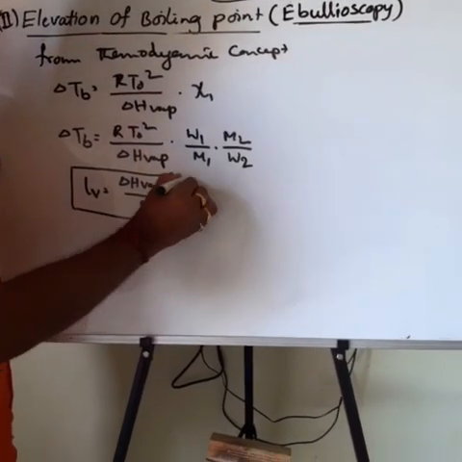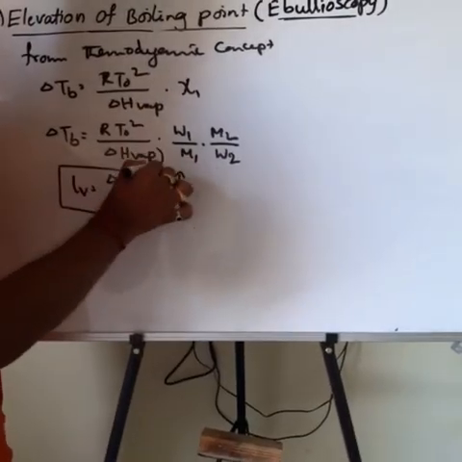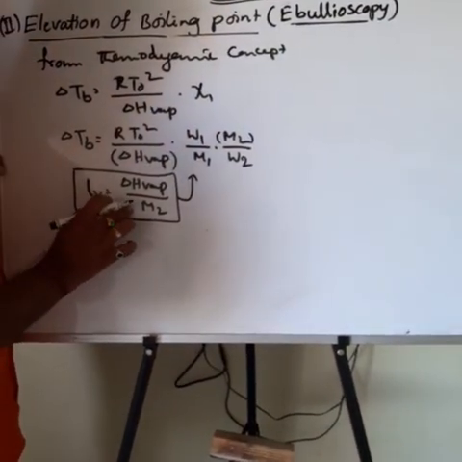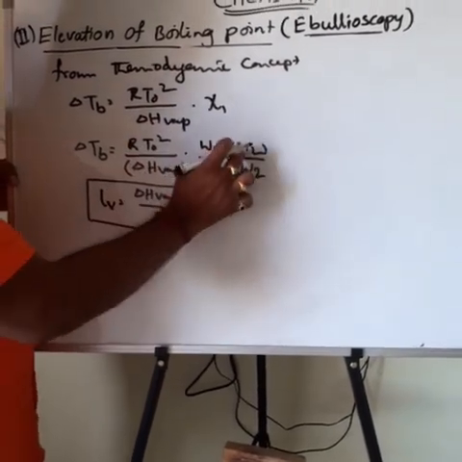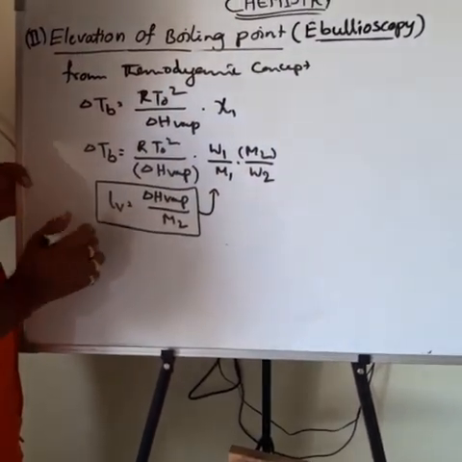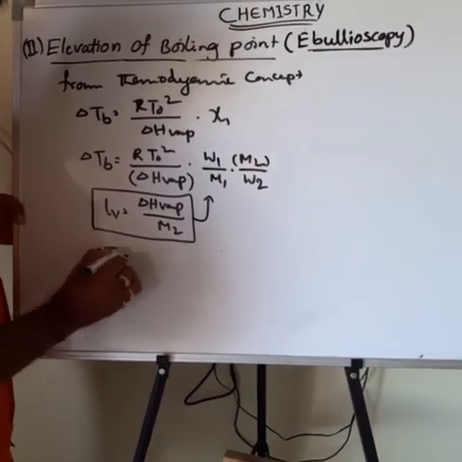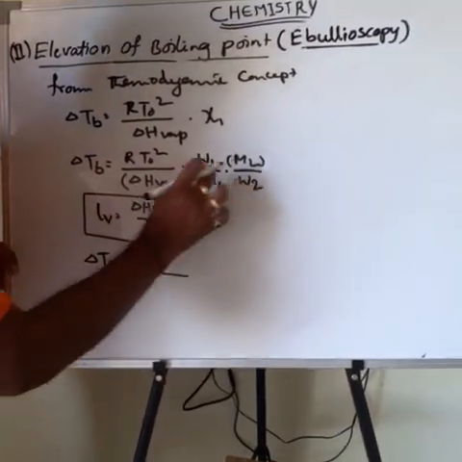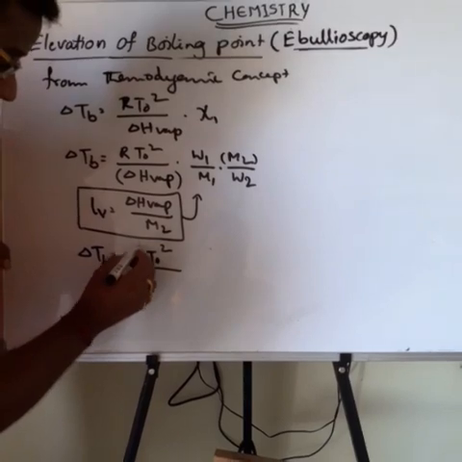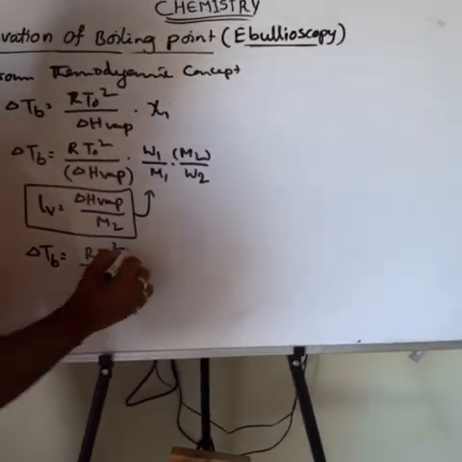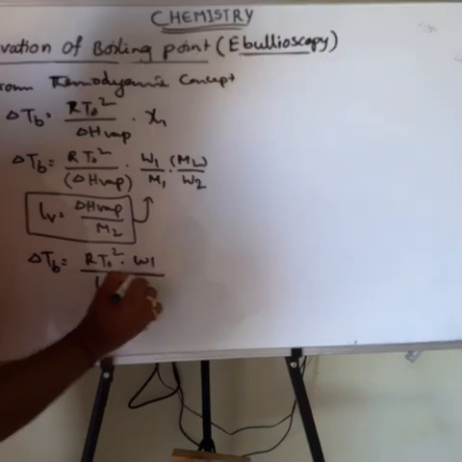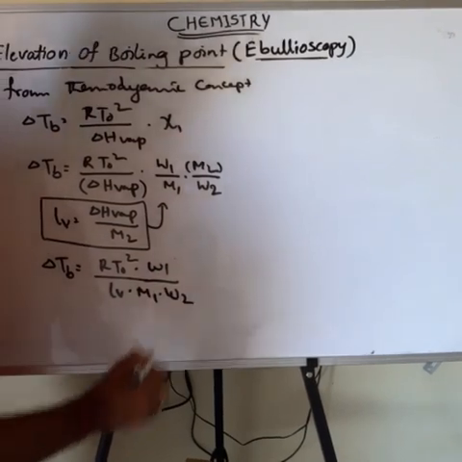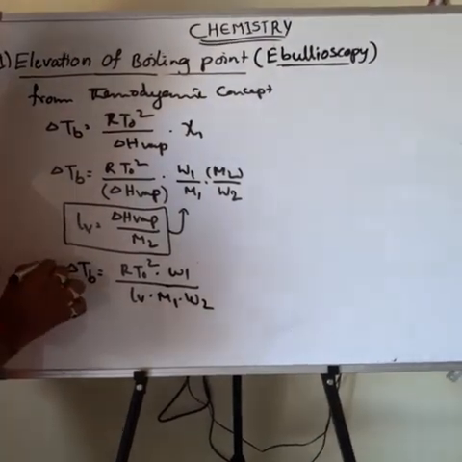To substitute that value in this equation, instead of ΔH vaporization and M2, here we have ΔH evaporation by M2. But in the equation, what they can know is M2 by ΔH evaporation, which means 1 by LV we have to take. Therefore ΔTb is equal to R T₀² divided by LV into W1 by M1 into W2. Okay, so this is one of the formulas.